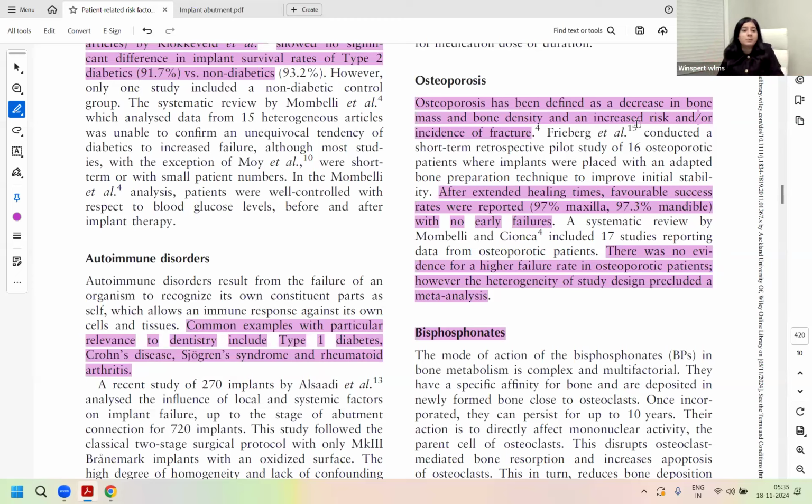If you are not prepared with those concepts, then you try to formulate and anticipate that yes, there is definitely weaker bone mass, weaker bone density. So it makes you think that there can be a challenge with osseointegration. And that is why these studies and these systematic reviews come handy for you to know for sure whether there is a higher failure rate associated or not.